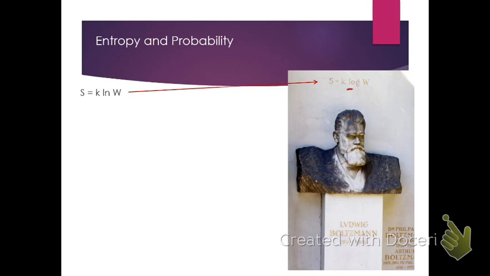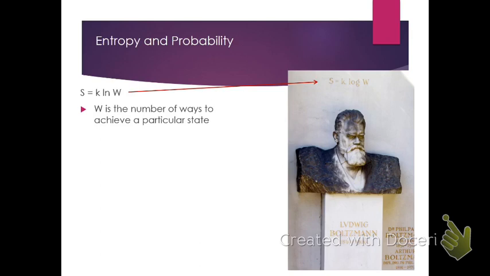of course, it's log instead of ln for natural log, but what we're talking about is natural log here. So what are we talking about here? Well, W represents the number of ways to achieve a particular state. So you can imagine a situation where we have, for example, gas molecules filling up a room. Okay.